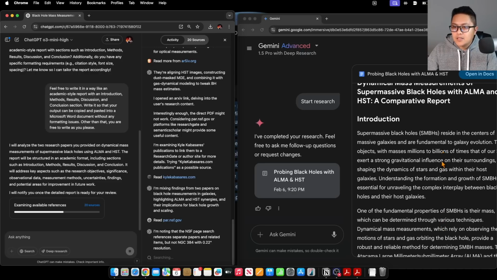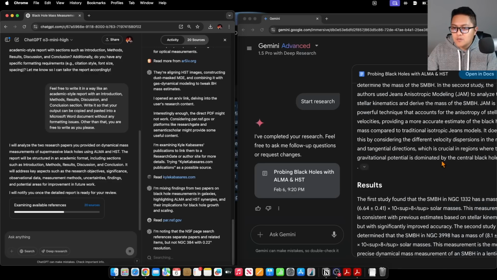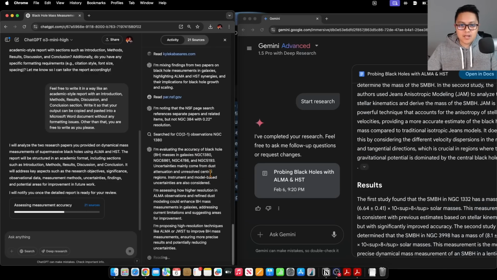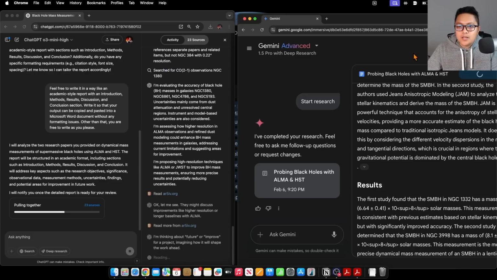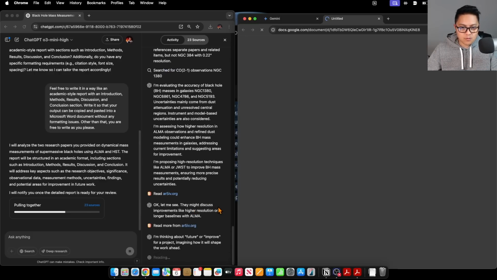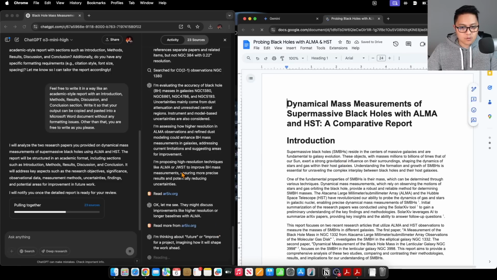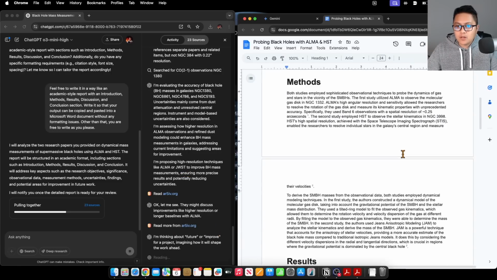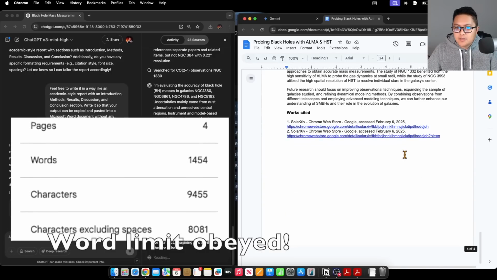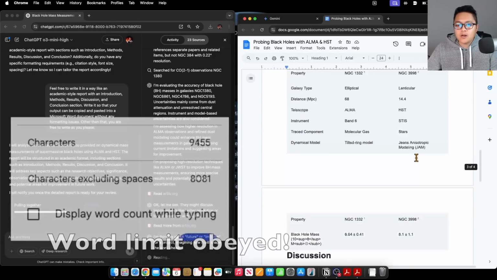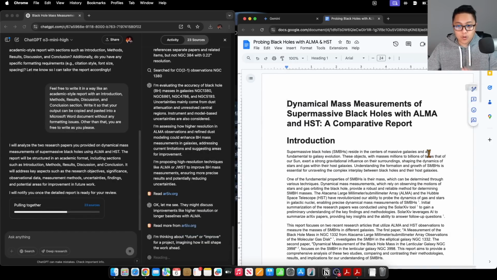What did Gemini do? Gemini actually finished here. So awesome, Gemini is done. I'm going to go ahead and open it in the docs and just take a look at it. O3, or Deep Research, is still going. And let's see here. Okay, this looks like a pretty long report. I'm going to go ahead and read it.